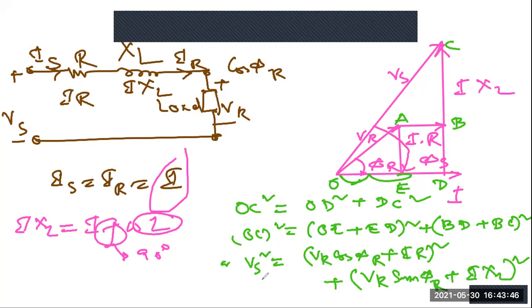So VS will be equal to the square root of this. If you want VS, we just have to take the square root of this. Is it clear how to calculate VS? Yes, sir, clear.